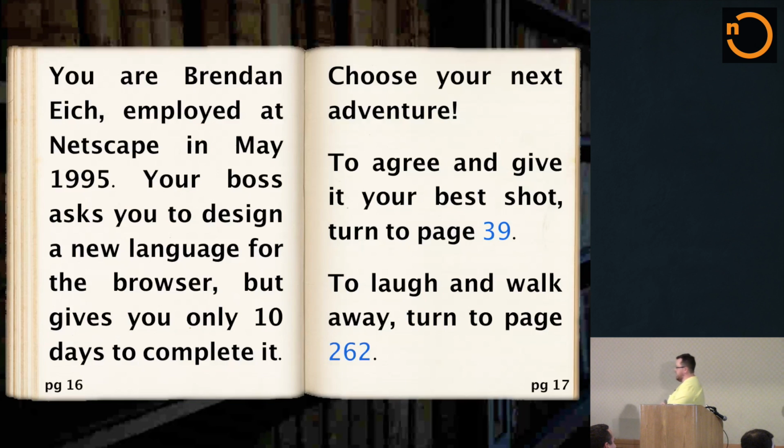So you are Brendan Eich, employed at Netscape in May of 1995, and your boss asks you to design a new language for the browser, but gives you only 10 days to complete it. Choose your next adventure. To agree and give it your best shot, turn to page 39. To laugh and walk away, turn to page 262. Many of us maybe hope that he had walked away and turned to page 262, but in fact, we see that Brendan did go ahead and give it his best shot.